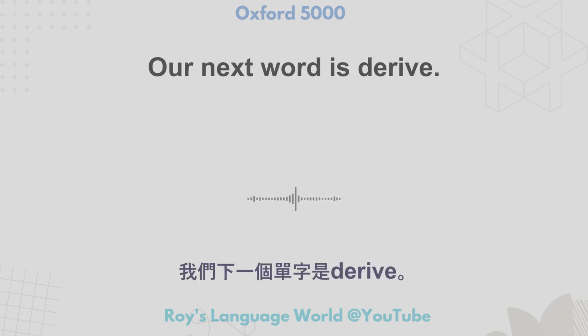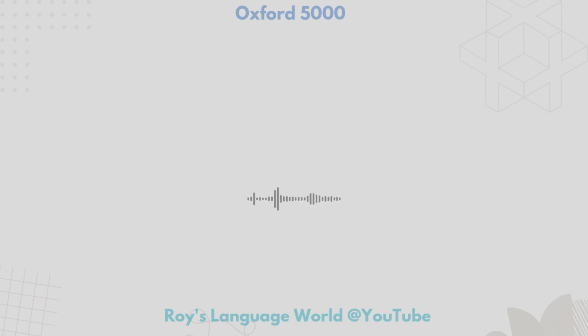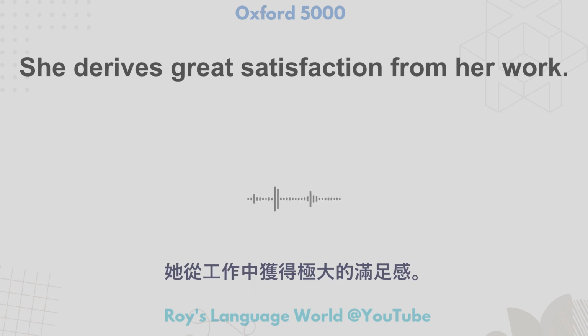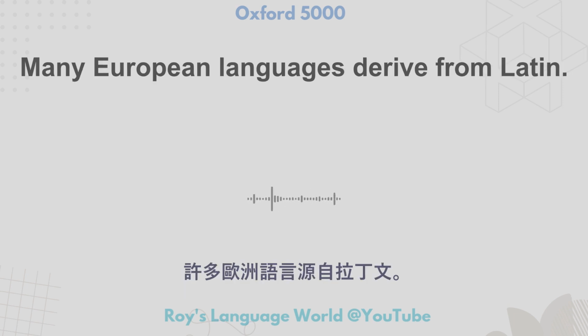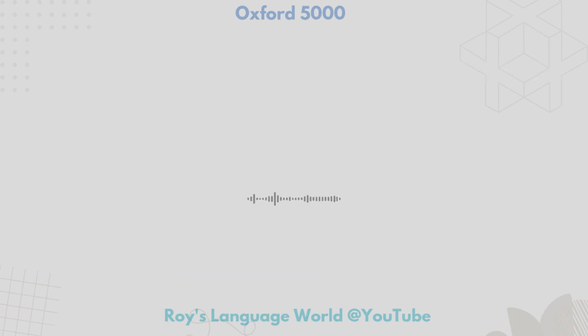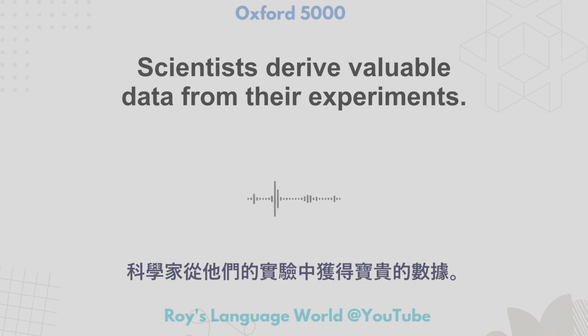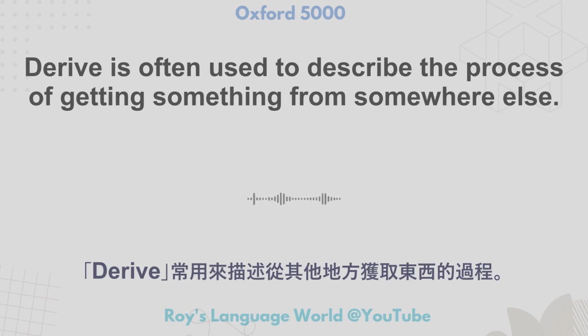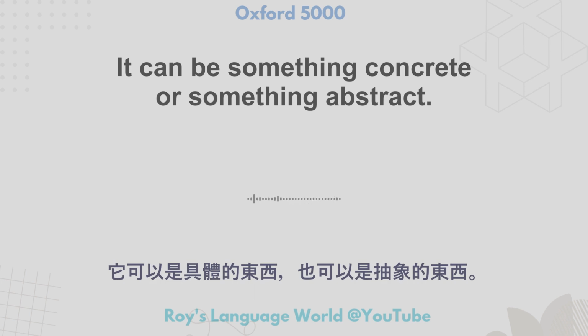Our next word is derive. Derive means to obtain something from a source or origin. She derives great satisfaction from her work. Many European languages derive from Latin. Scientists derive valuable data from their experiments. Derive is often used to describe the process of getting something from somewhere else. It can be something concrete or something abstract.